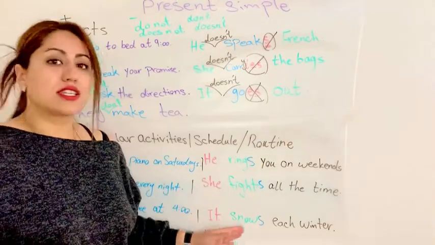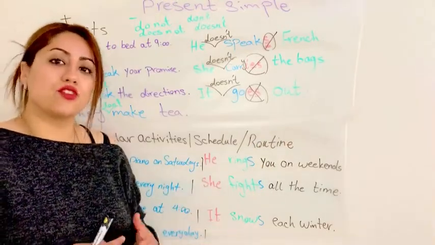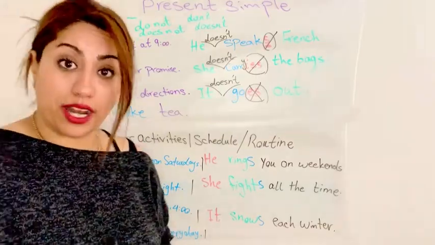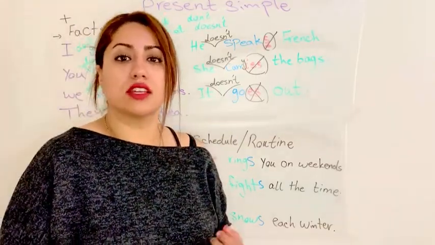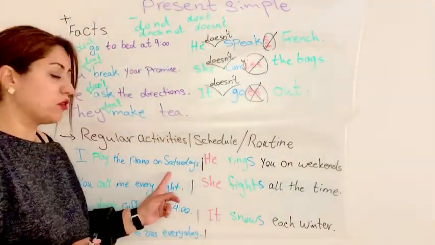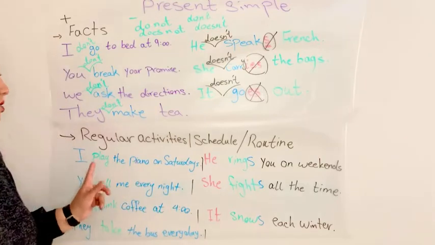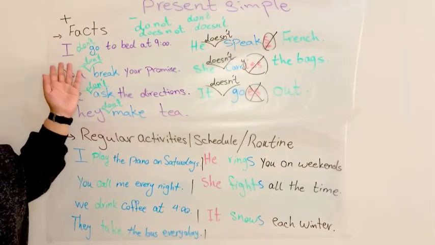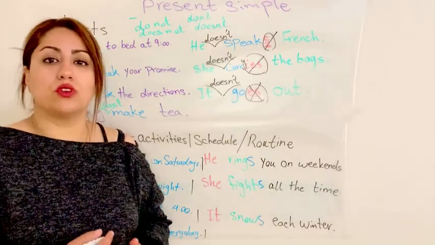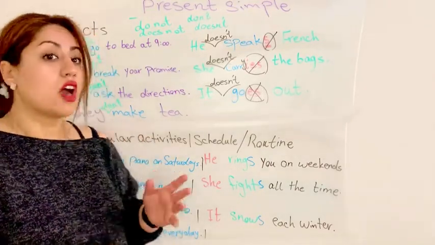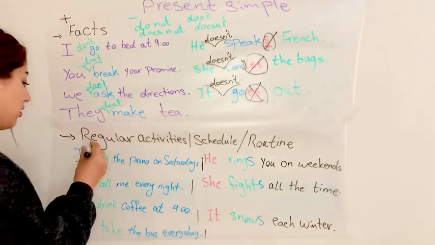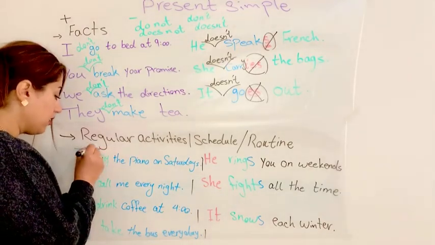We have other sentences here. Let's change them to negative form together. As I'm writing, try to practice using don't and doesn't for each sentence. Let's start. I play the piano on Saturdays. For I, you, we, they, we use do not or don't. So here, I don't play the piano on Saturdays. We add don't.